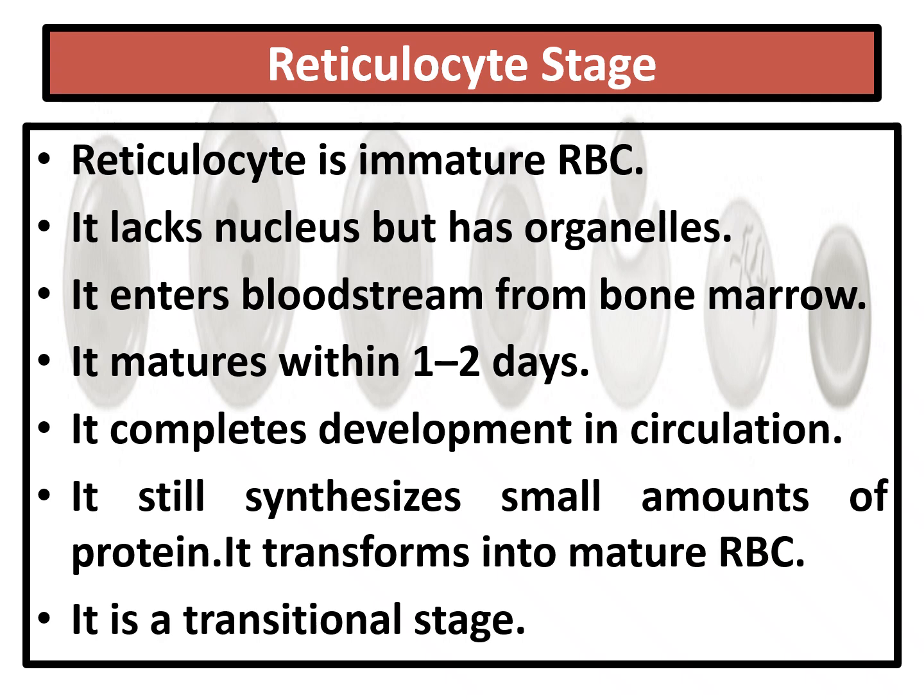Got it? It still synthesizes small amounts of protein. This transforms into a mature RBC. So this is the transitional stage. So from the reticulocyte, it enters the blood flow. There it will be transformed into the RBC.